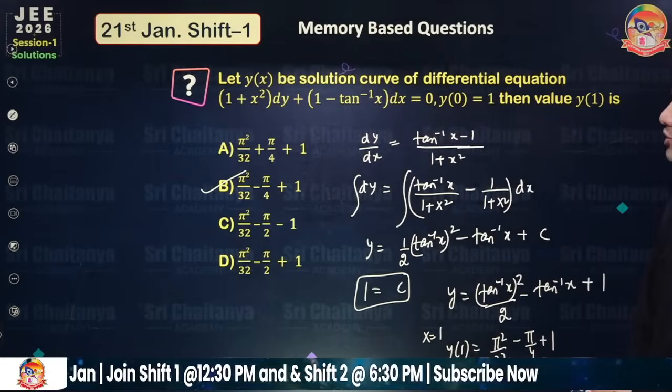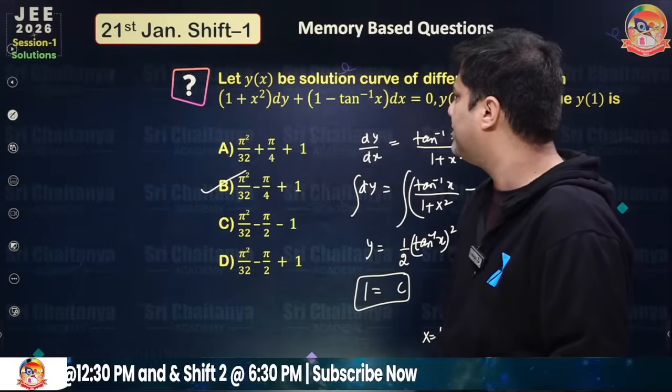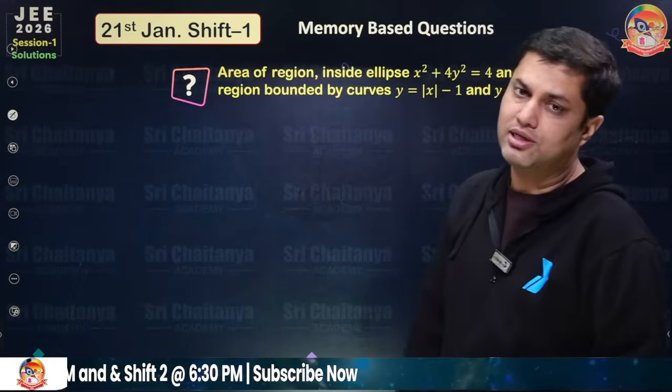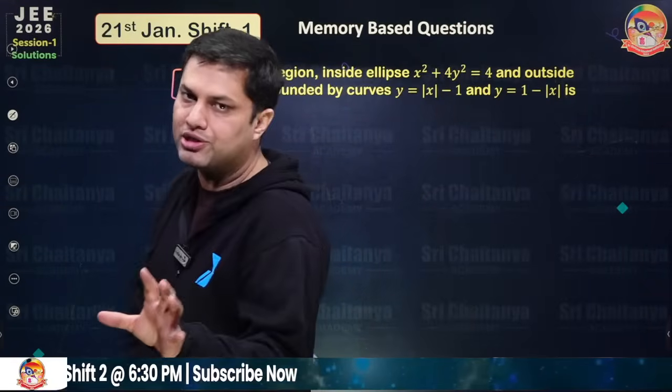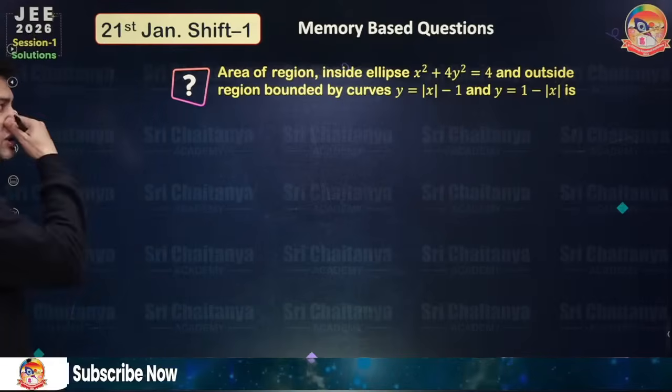Okay, so this was question number 8. So 6 questions we have already discussed and 2 questions we have discussed now. So in total 8 questions we have discussed, and out of 8 questions, around 2 are really lengthy and the remaining 6 are on the easier side. The next question is again very easy.